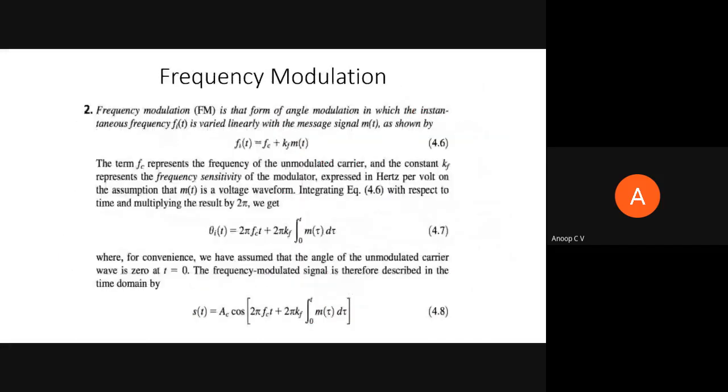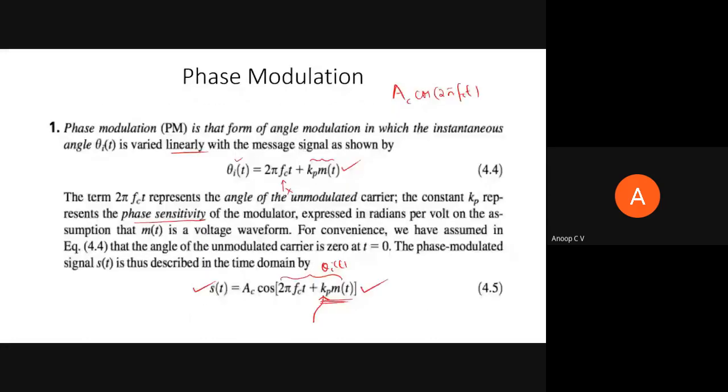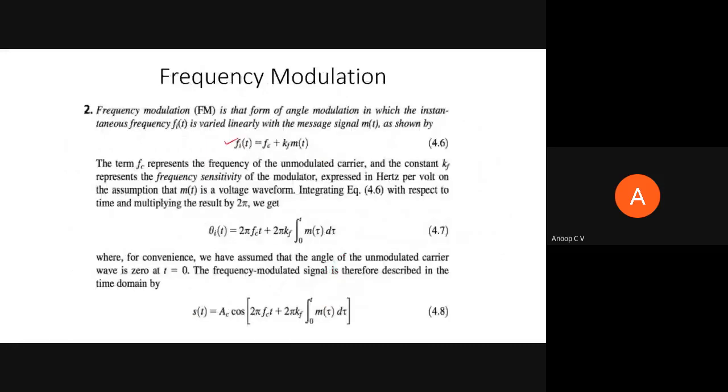So now we do have frequency modulation. Just remember, in phase modulation, the instantaneous angle theta I of t as such was varying linearly with respect to the message signal, whereas frequency modulation is that form of angle modulation in which the instantaneous frequency Fi of t is varied linearly with the message signal m of t.